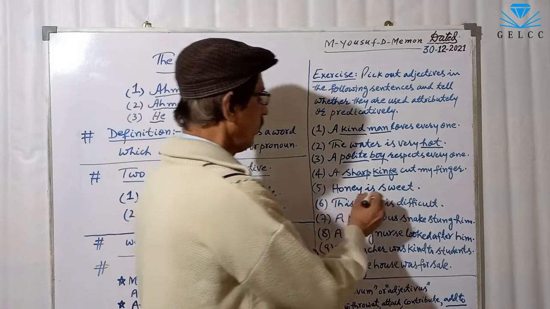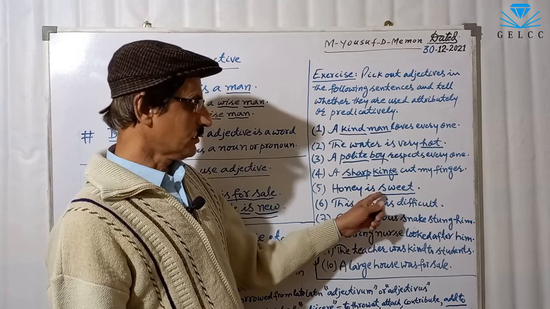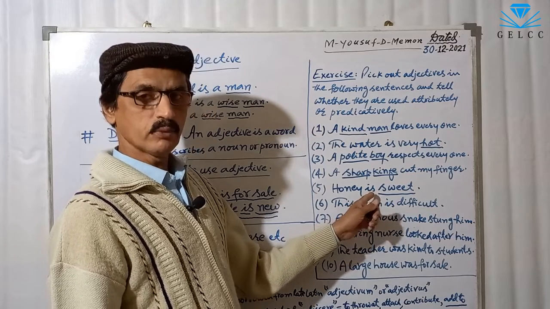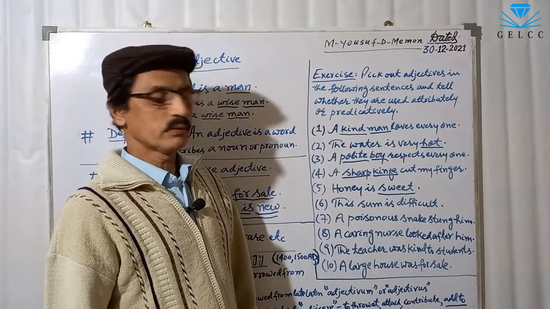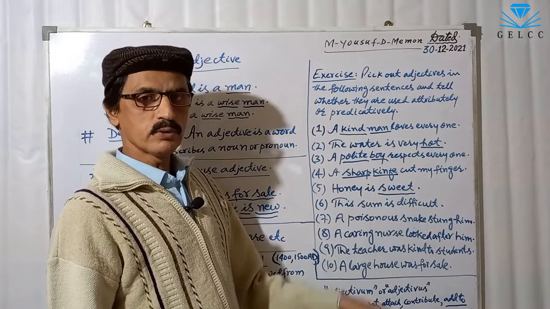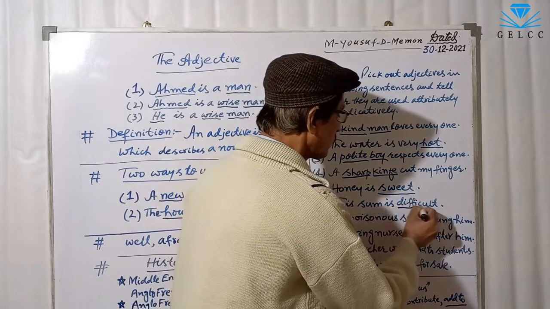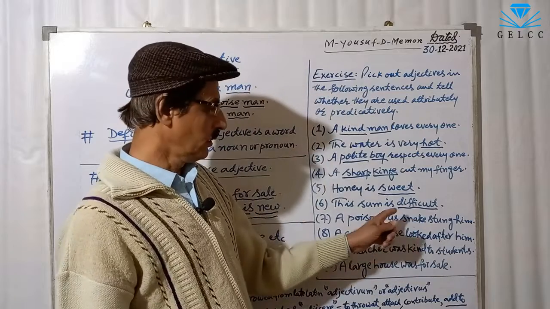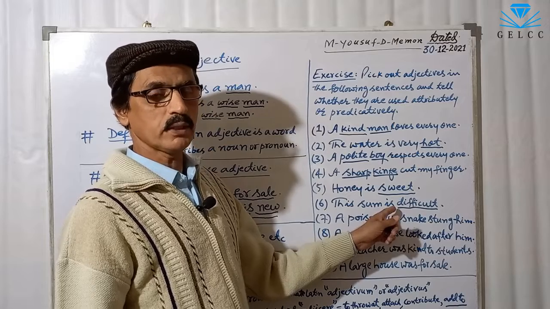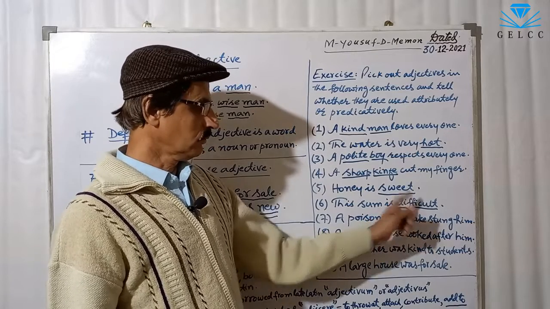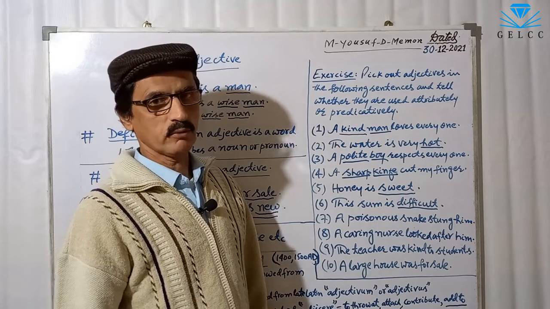Number 5, honey is sweet. Sweet is adjective. It is used after the verb. So it is a predicate. It is a predicative adjective. This adjective sweet is used predicatively. Number 6, this sum is difficult. Difficult is adjective. It is also used as predicate. It is a predicative adjective. The adjective difficult is used predicatively.